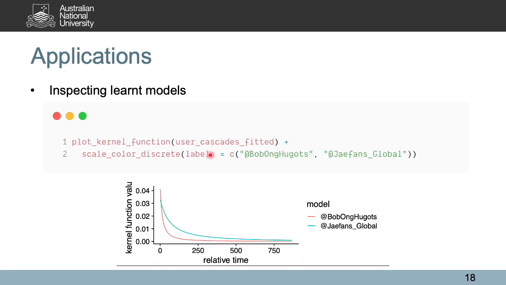We can also inspect the fitted model for different Reshare cascades. In this plot, we show the kernel functions of Reshare cascades fitted from both users we mentioned earlier. Note that the kernel functions are a component of Hawkes processes which encodes the influence from an individual event to future event generation. We can see that this Korean pop star actually has longer standing influence on event diffusion than this fan account.